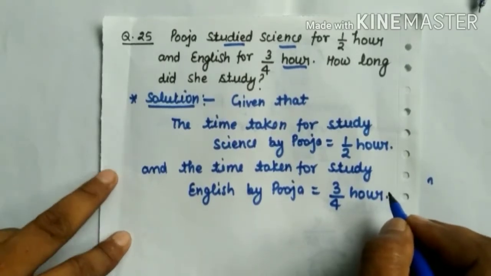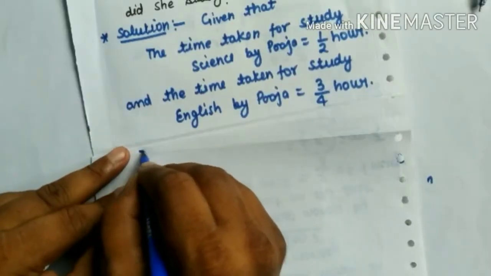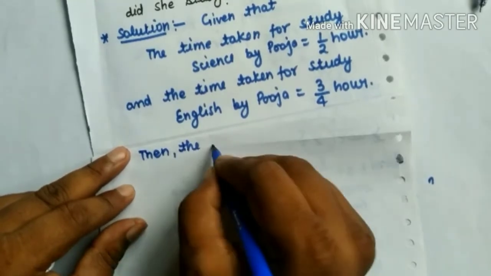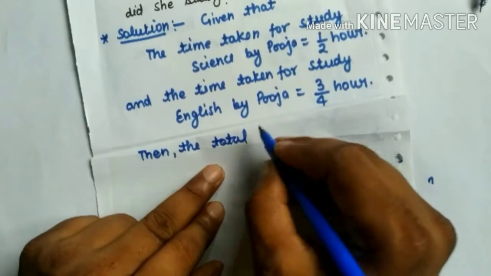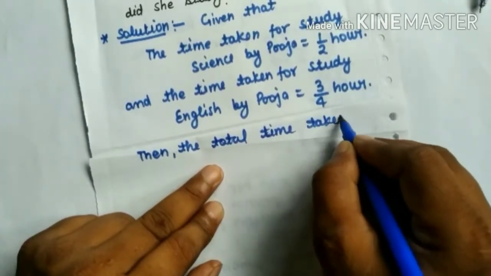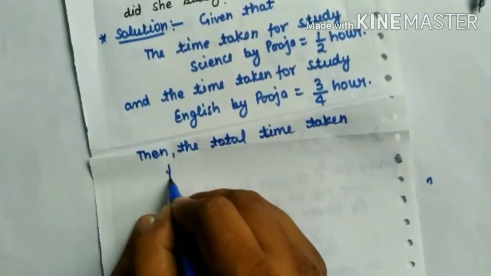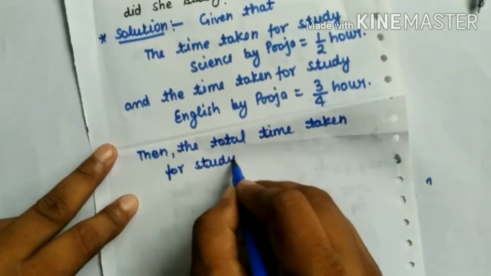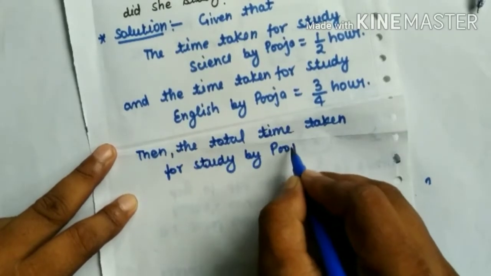Then the total time taken for study by Pooja is equal to,